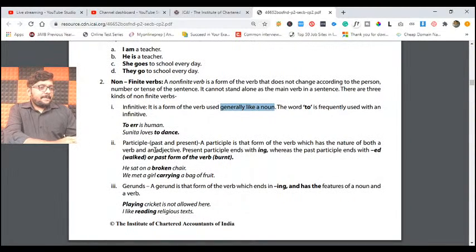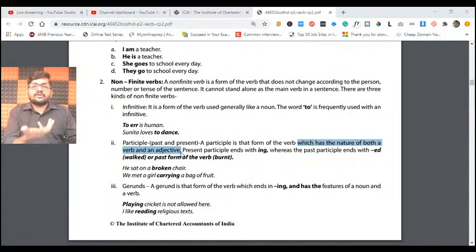Okay. Apart from that, we have participle. Participle means what? For example, a verb which has the nature of both a verb and an adjective. Adjective means where we are describing what sort of a noun it is. Okay, for example, see here, he sat on a broken chair. Here broken is an adjective.